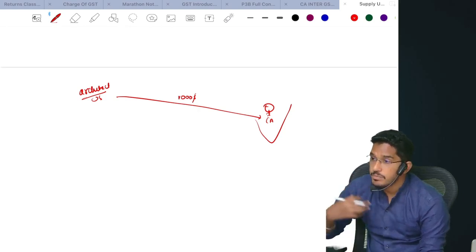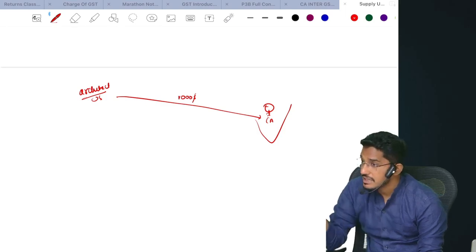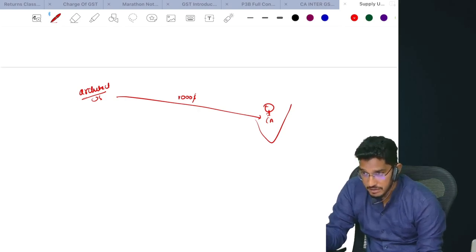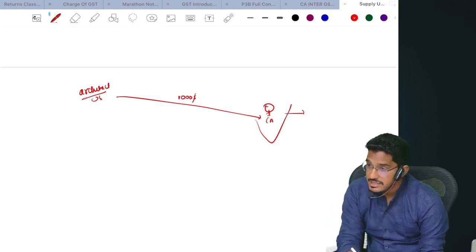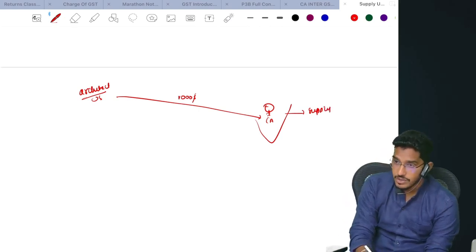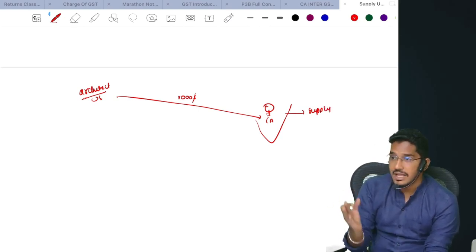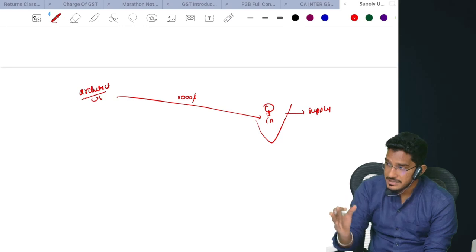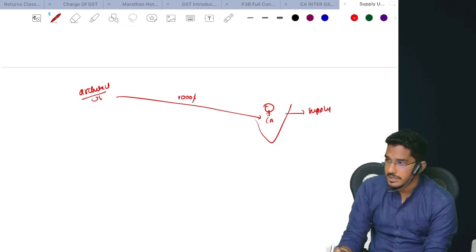And I have imported the services for a consideration. For my business or not? Yes. I'm a chartered accountant. For my office building, I needed a plan. So will this activity be considered as supply? Yes, this activity will be considered as supply. On this $1,000, you have to convert it into INR. So on that, applicable rate of GST required to be paid or not? Yes, it will be required to be paid.